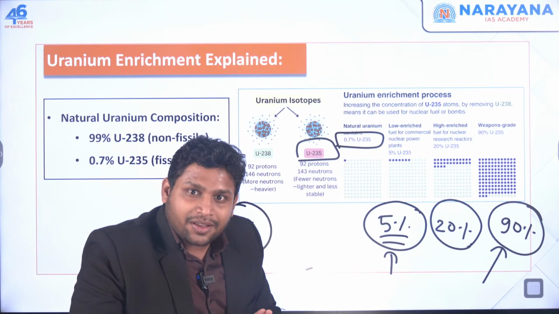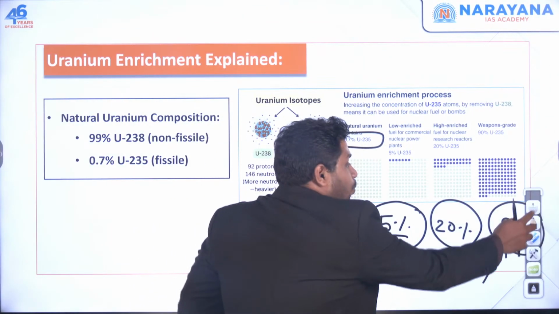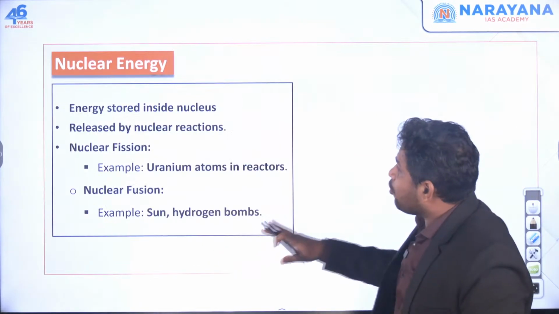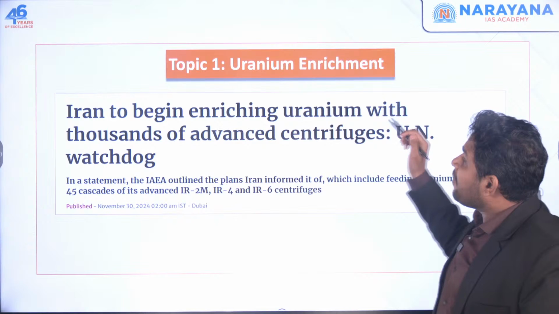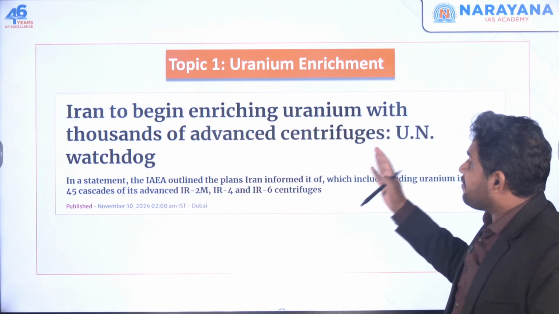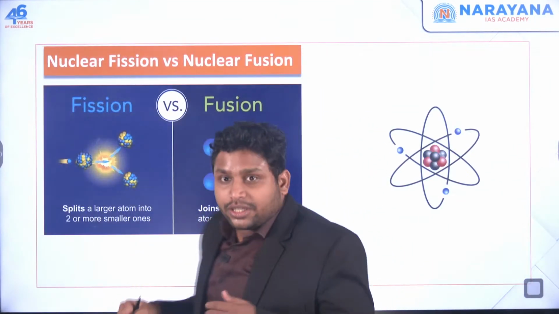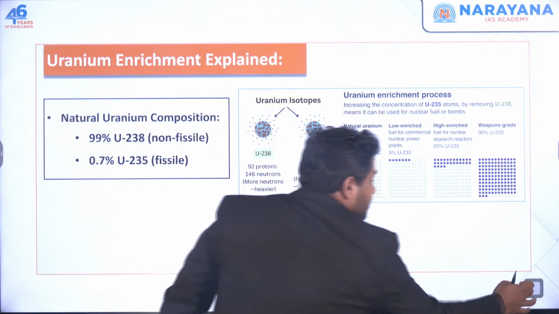So the news we study right now is: Iran to begin enriching uranium with thousands of advanced centrifuges. So Iran is actually going beyond these limits.